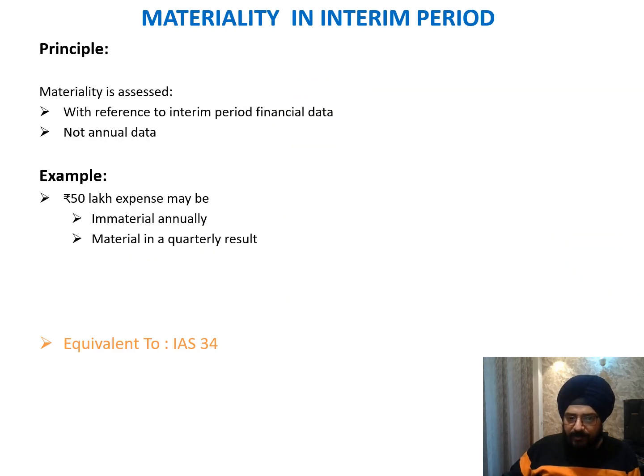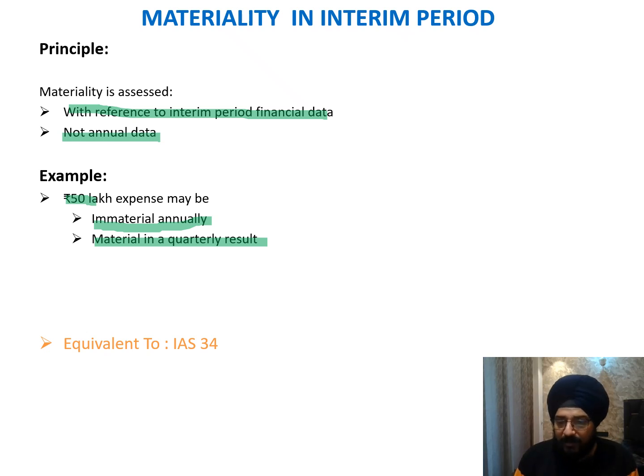Now we'll talk about the concept of materiality in the interim period. The rule says that materiality is assessed with reference to the interim period financial data and not annual. This is very, very important. So let's say a 50 lakh expense seems immaterial when compared with the annual statement, but it seems material in a quarterly result. If my materiality threshold is percentage based, and the percentage is low when compared with the annual figures but breaches the threshold limit in interim financial reporting, then it has to be reported as a material item and disclosure is required as per IND AS 1.